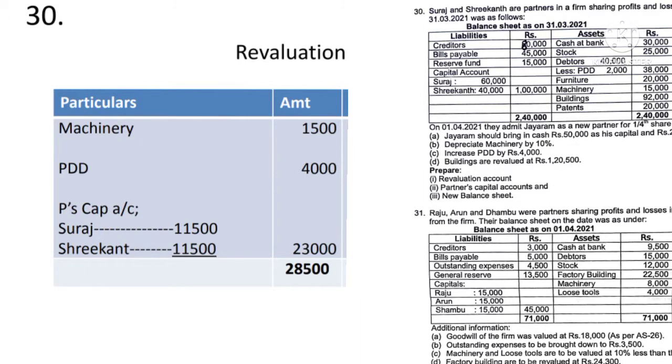Thereafter some revaluations are done, so that should be recorded in the revaluation account. The first one is machinery is depreciated. In the revaluation account, because it is a loss to the firm, it has to be recorded on the debit side. Machinery account, 10% of 15,000, comes to 1,500. Then increase in PDD by 4,000. There was an old PDD of 2,000, now it is made 6,000, which means it is increased by 4,000. That is an increase in the loss, so it should be recorded on the debit side. So to PDD 4,000 rupees.